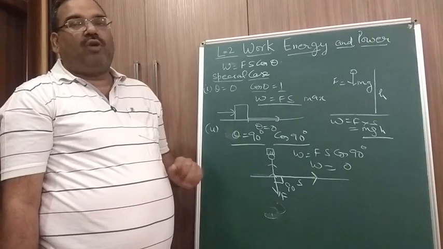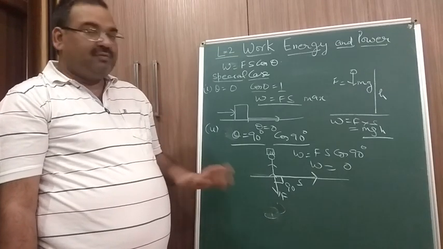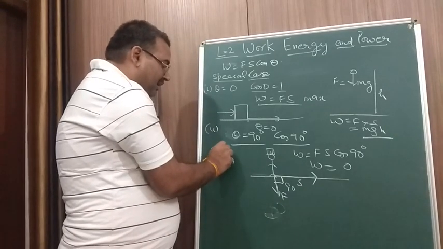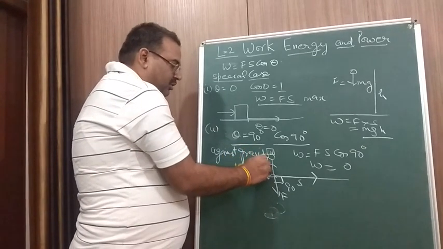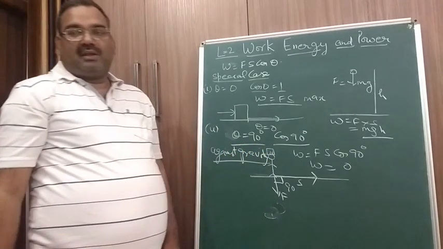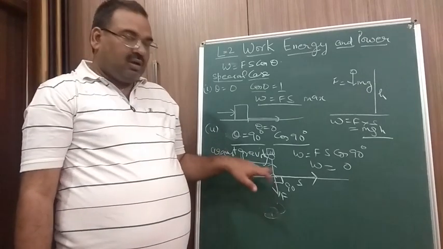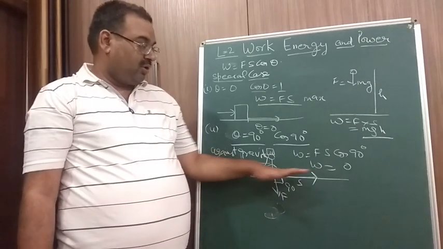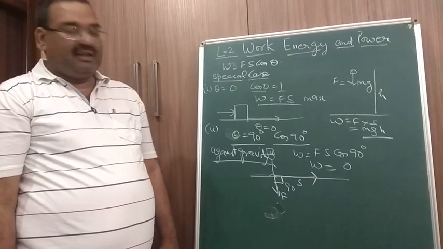Or when you are walking, you are not doing any work against gravity. Very important. Against gravity, the work done is 0. Is it clear? Because the weight always acts perpendicularly downward and you are moving horizontally. The angle between the two, force and displacement, is 90 degrees.